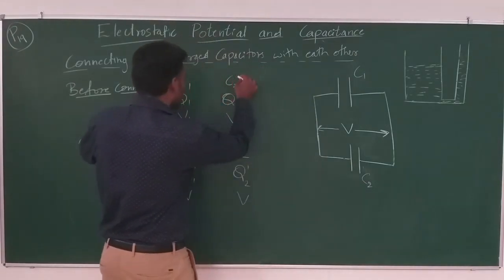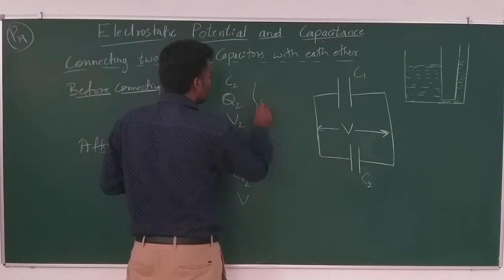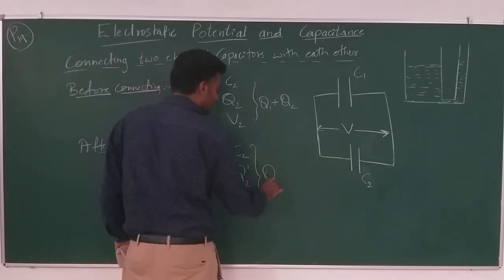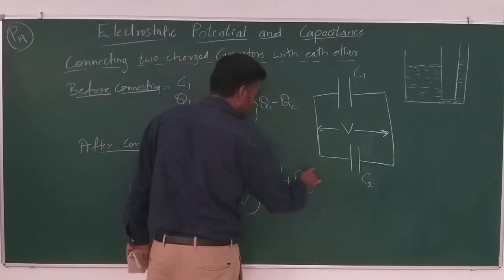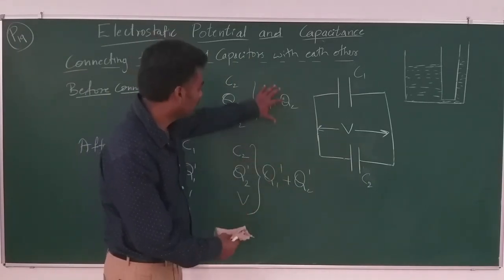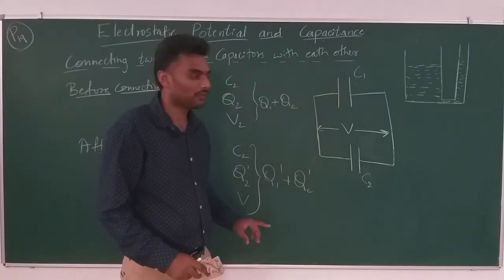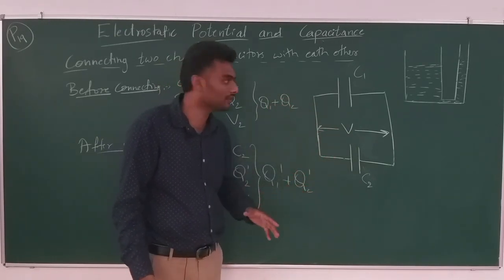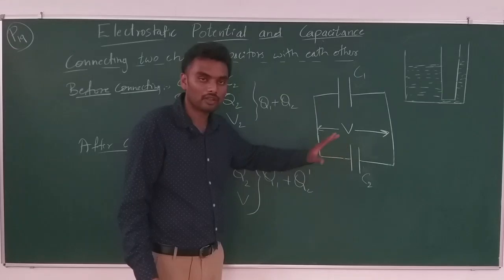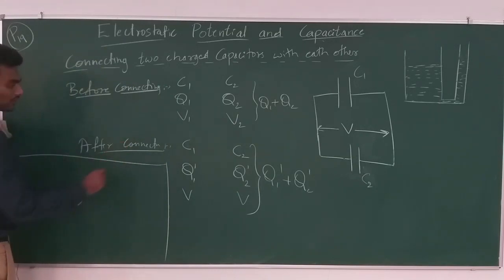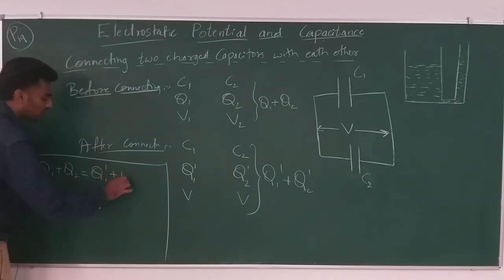So the net amount of charge before connecting is Q1 plus Q2, right? And the net amount of charge after connecting is Q1 dash plus Q2 dash, right? This sum will remain the same, similar to that of water. Whatever the charge was present in the system will remain, because charges are conserved, you can't destroy the charge. So I make use of that condition, Q1 plus Q2 is equal to Q1 dash plus Q2 dash.